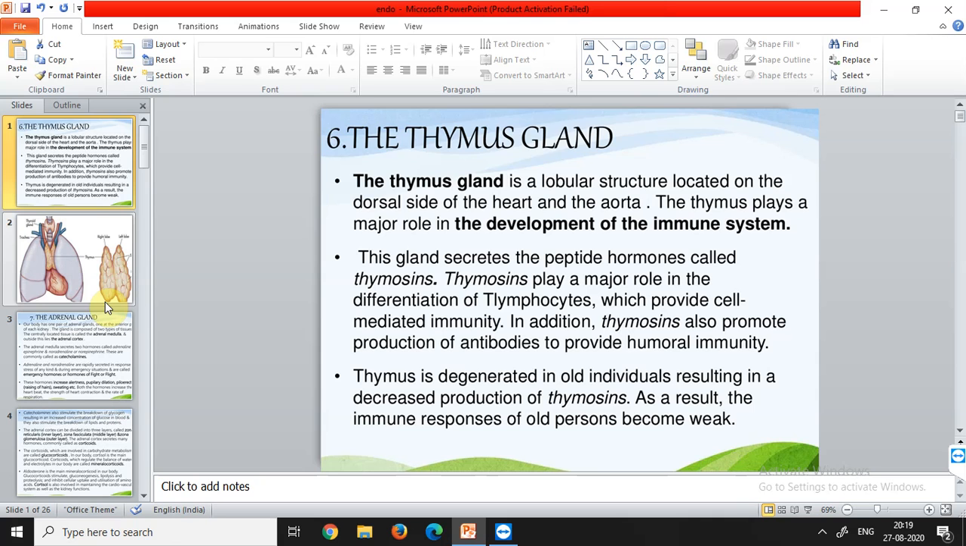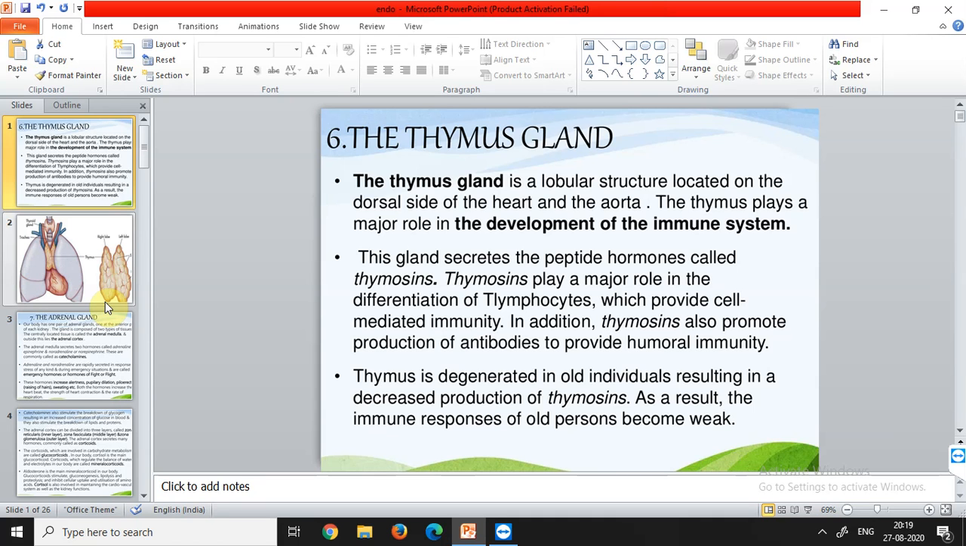तो दो टाइप की immunities कौन सी है? एक cell mediated जो कि हमारी डिफरेंट सेल्स मिलके बनाती हैं, और दूसरी वाली है ह्यूमोरल जो कि हमारा जो बॉडी फ्लूइड है, दैट इज़ द लिम्फ एंड ब्लड, वो कंबाइन होके मिला बनाते हैं. So both of these immunities are indirectly or directly dependent upon the secretions of the thymus gland, that is the thymosins. The third point is thymus is degenerated in all individuals, resulting in a decreased production of thymosins.